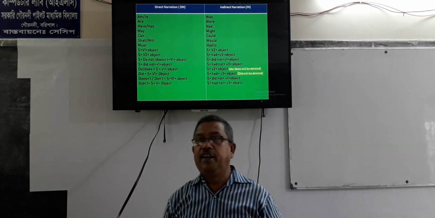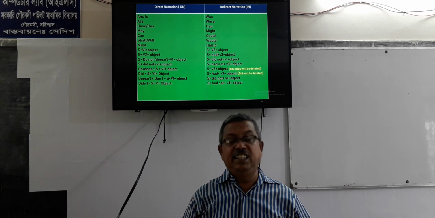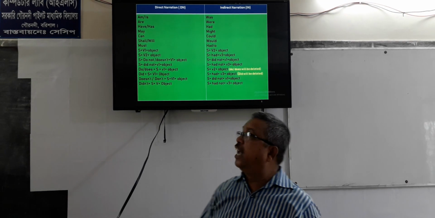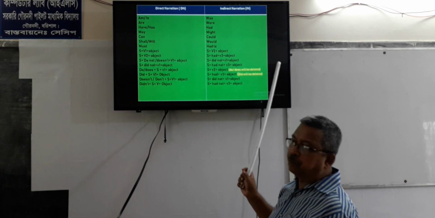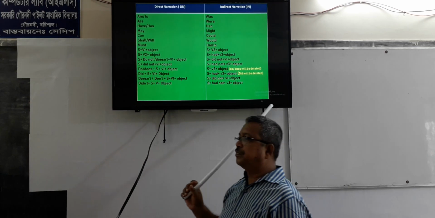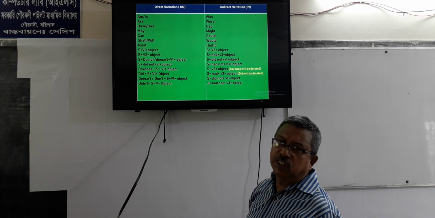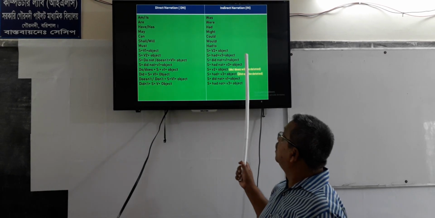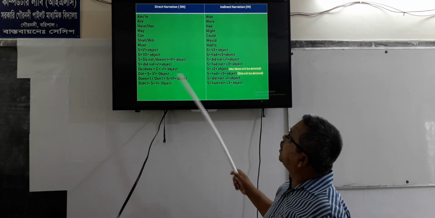And we have already seen that if the tense of the reporting verb is in past form, the tense of the reported speech will be changed according to this table: present indefinite to past indefinite, present continuous to past continuous, present perfect to past perfect, past indefinite to past perfect, past continuous to past perfect continuous. This has been shown here in the signal method, and this table is the signal method.